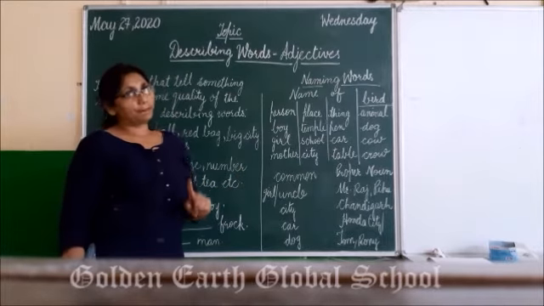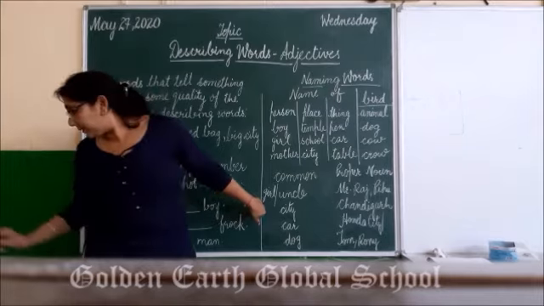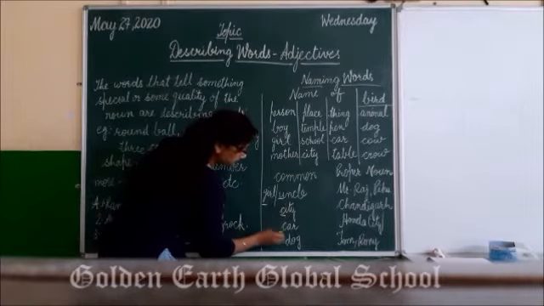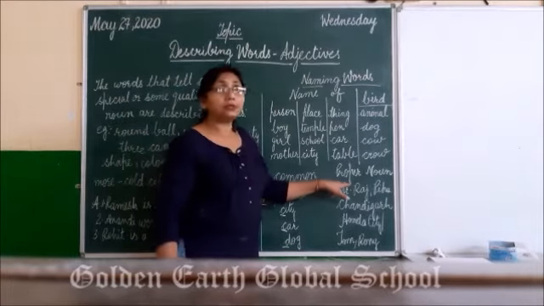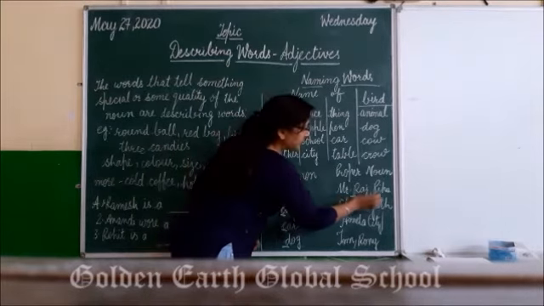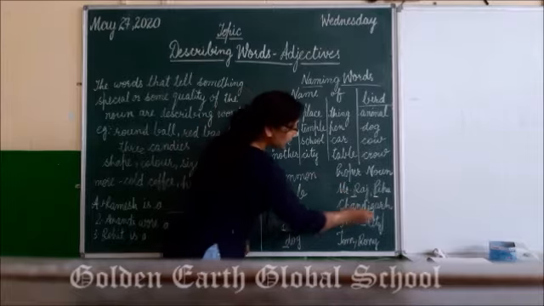But you have to remember one thing. Common names always start with a small letter. Right, bache? And proper nouns, proper names always start with a capital letter. Raj, R capital, P, P capital.